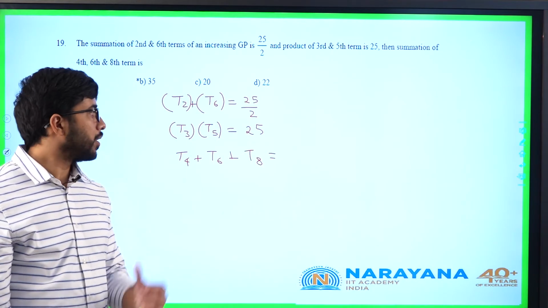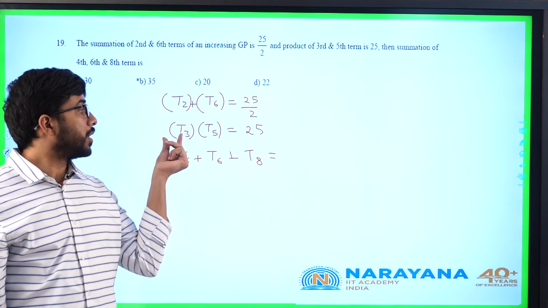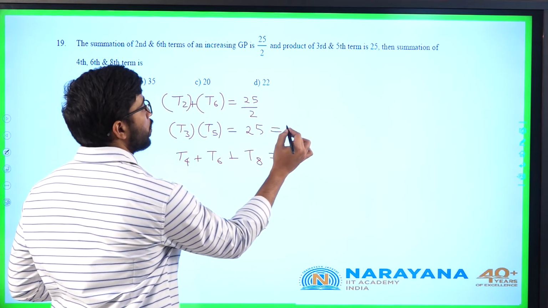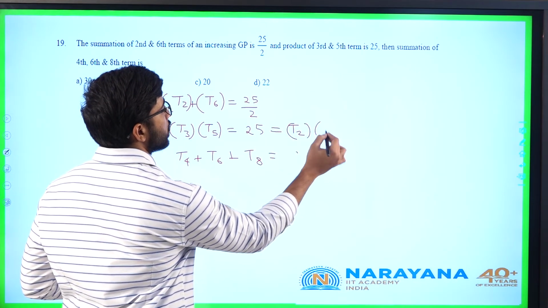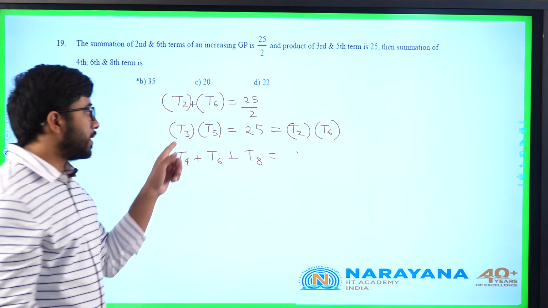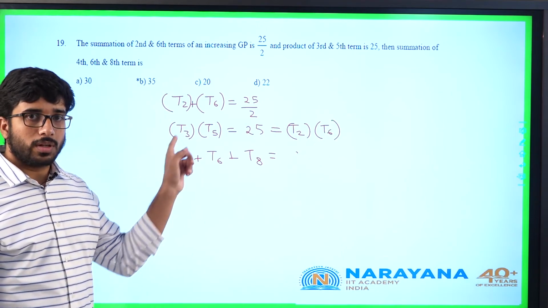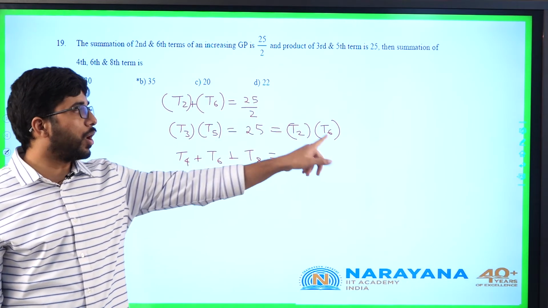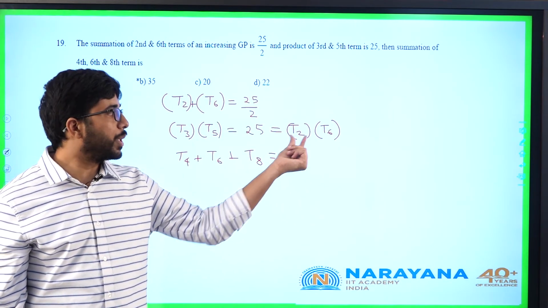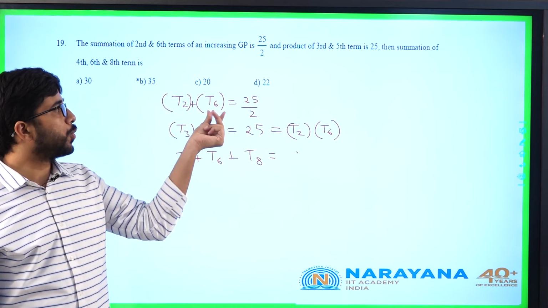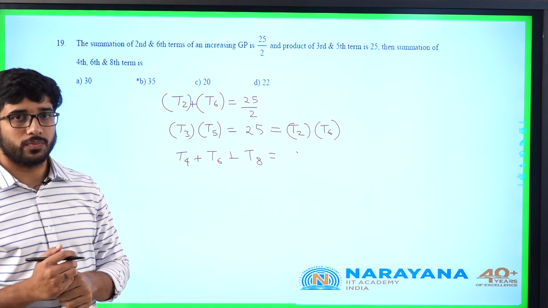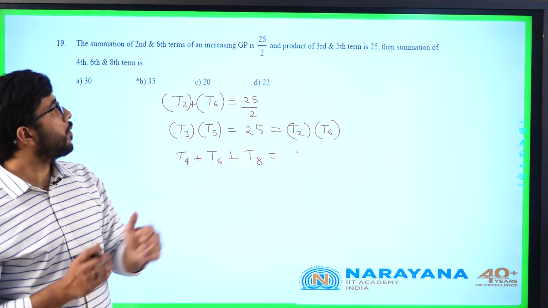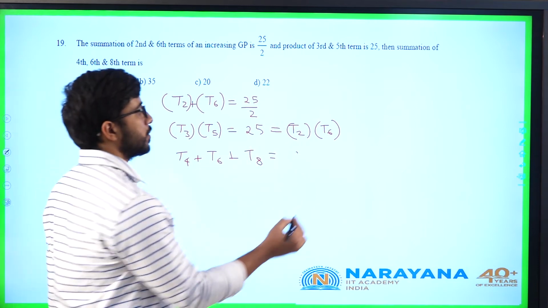One thing you can notice here, T3 into T5 will also be equal to T2 into T6, because T3 by common ratio will be T2, and T5 into common ratio will be T6. So T2 into T6 is 25, T2 plus T6 is 25 by 2. From these two I have to identify what is T2 and T6.